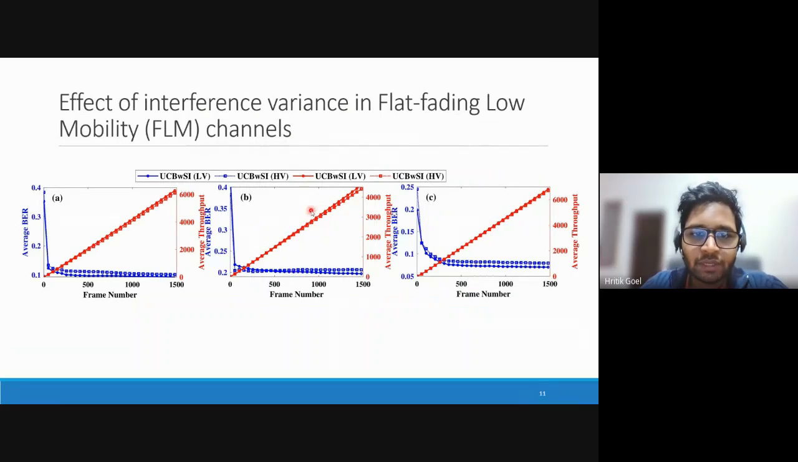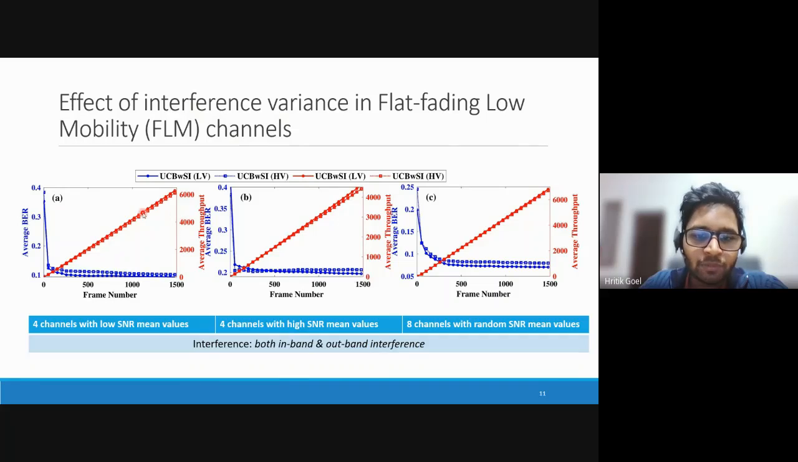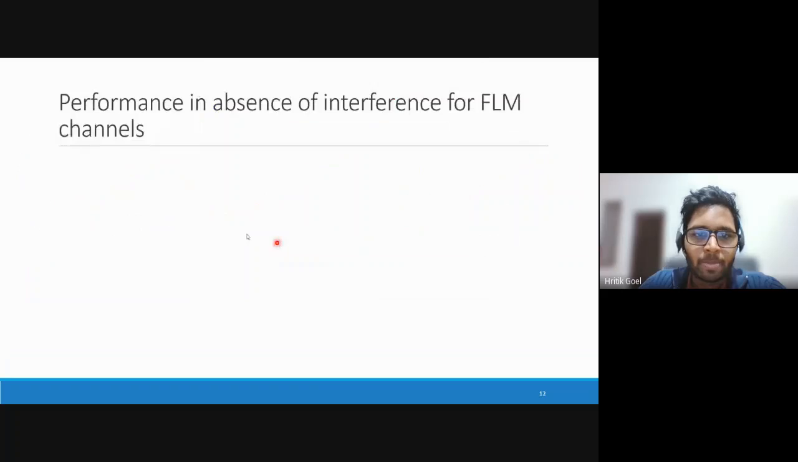Here we will see the effect of variance in interference, or variance in side information available at the transmitter, for the FLM channel profile. We can see from the plots that the low variance case performs slightly better as compared to the high variance case, suggesting that the proposed solution provides performance gains at the receiver even when the side information is erroneous at the transmitter. It also shows that the high variance case may lead to performance degradation at the receiver, and accurate learning of such information is crucial for our algorithm.